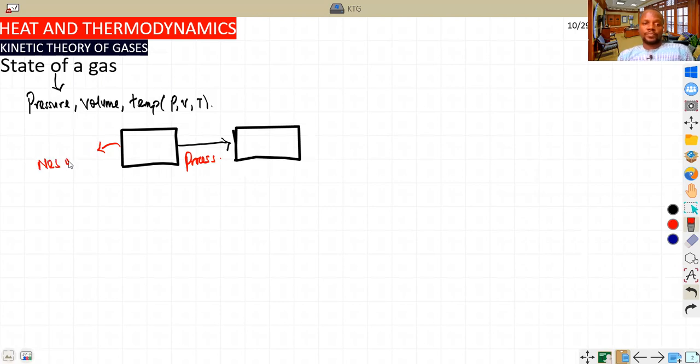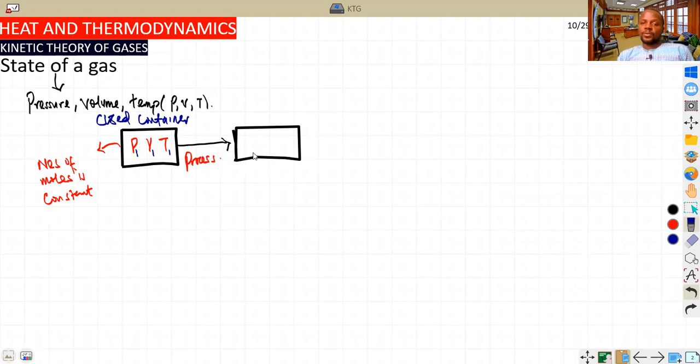So what we are talking about in change of state is that the state of a gas, like I said, is always in terms of P, V, and T. The first state is P1, V1, and T1. Like I said, this is a closed container.